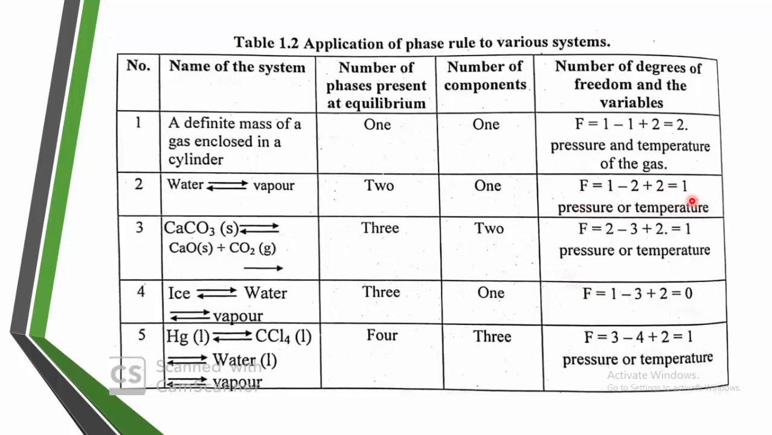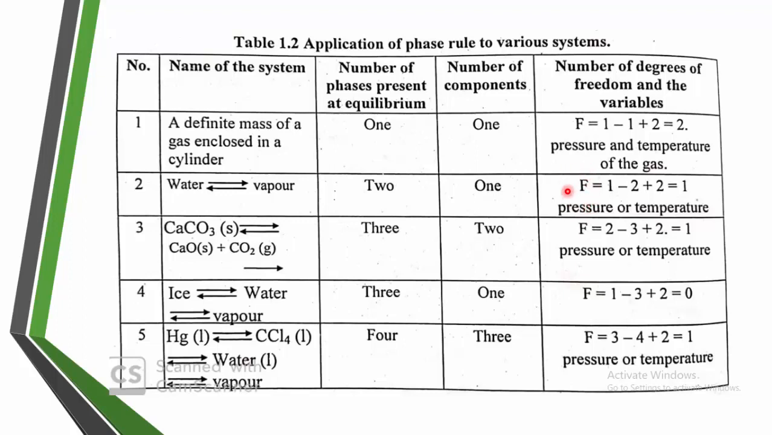It means what? As I told you, if f is equal to 1, it means that this state of equilibrium may vary with respect to pressure or temperature. It means at least we can vary one of the intensive variables, maybe pressure, maybe temperature. This is understood by the degree of freedom. Try to understand what I am telling here.